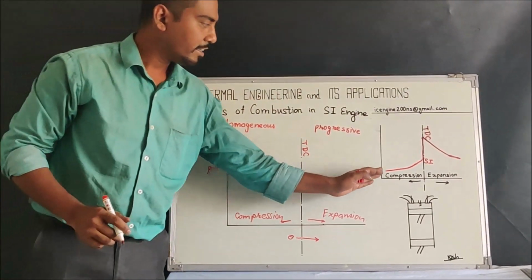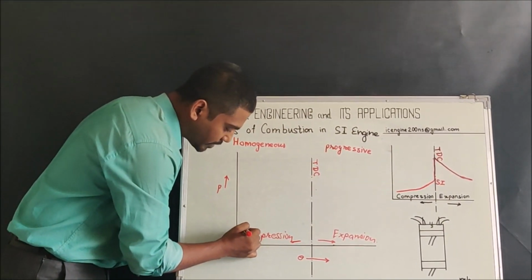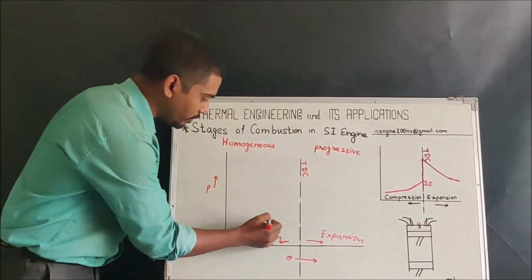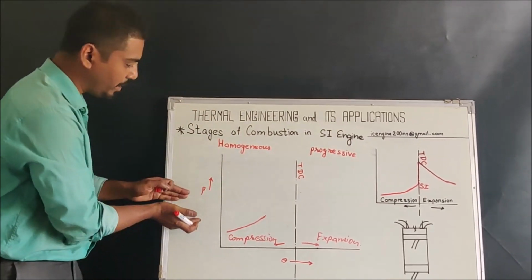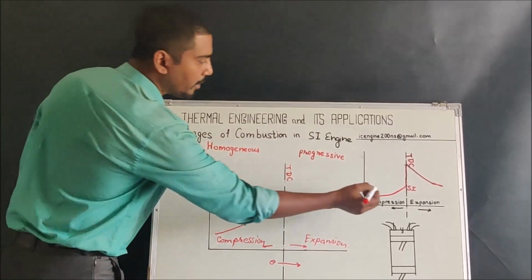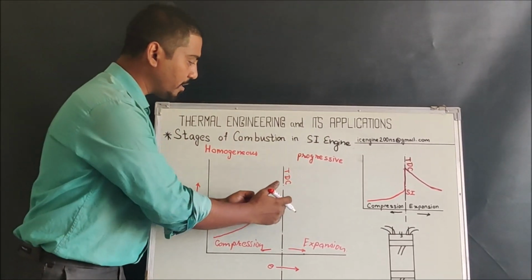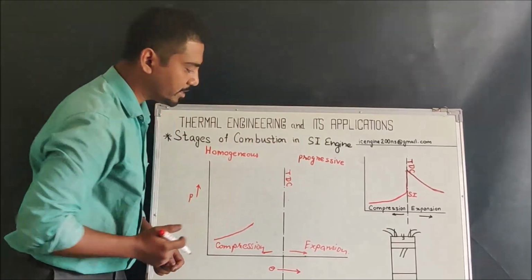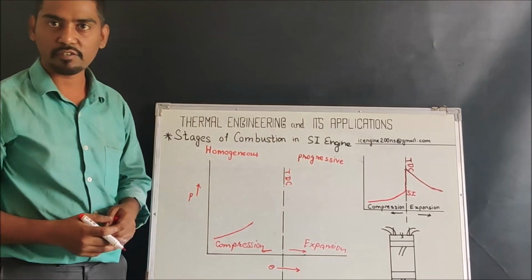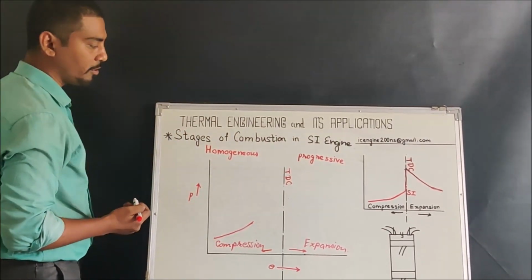Okay, so as said in the theoretical combustion phenomenon, during the compression stroke whatever air and fuel is taken inside is compressed. Due to the compression process, there will be an increase in pressure. Now because combustion is progressive in nature, we cannot give the spark ignition exactly at the top dead center, because we need to get maximum pressure somewhere at or after TDC in order to extract the maximum amount of energy or power output. Therefore, we have to advance the spark ignition timing from the TDC.